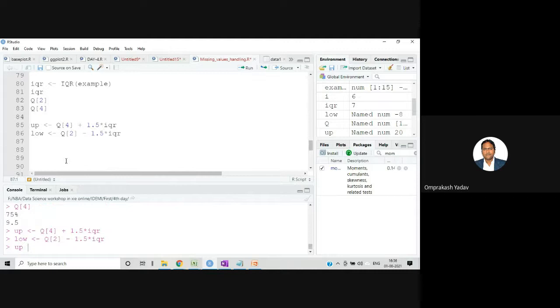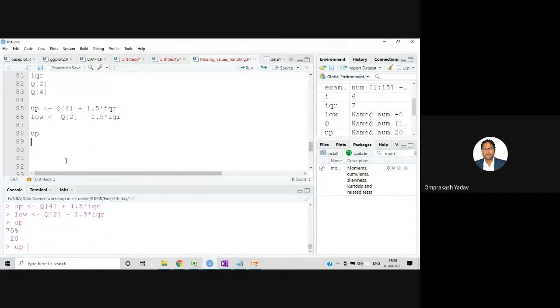Execute this. Let's check the up and low values. Up value is 20, and low value is minus 8.